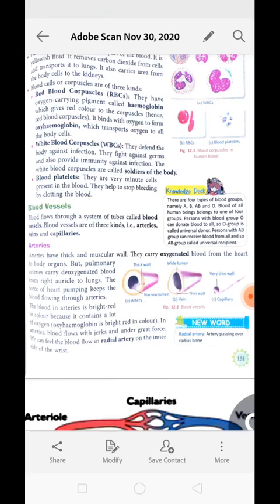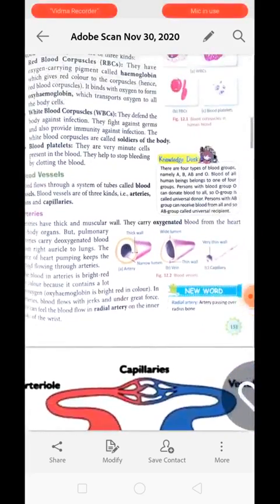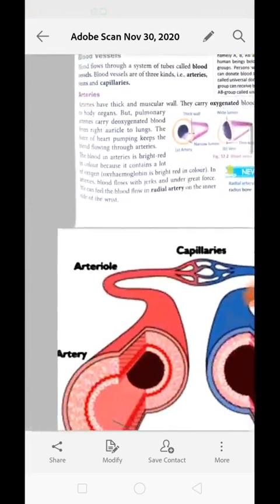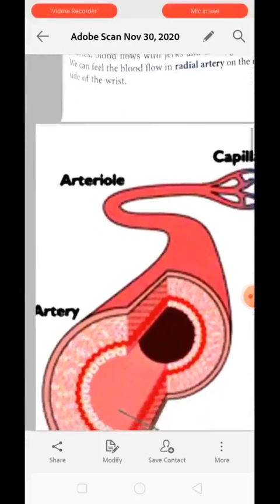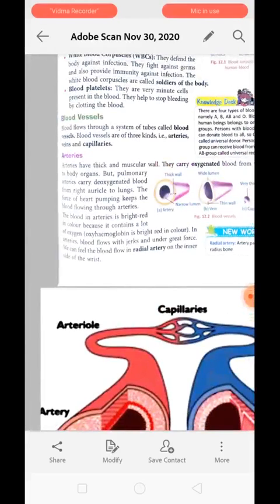Actually, arteries also carry oxygenated blood. That is why they appear bright red in color. Okay. Arteries do carry oxygenated blood, and that is why they appear bright red in color. This is their identification as well. But we have an exception over here, because the pulmonary artery carries deoxygenated blood. So that is why we cannot define artery as the blood vessel which carries oxygenated blood. It is not the true definition. The true definition of artery is the blood vessel which takes the blood away from the heart.